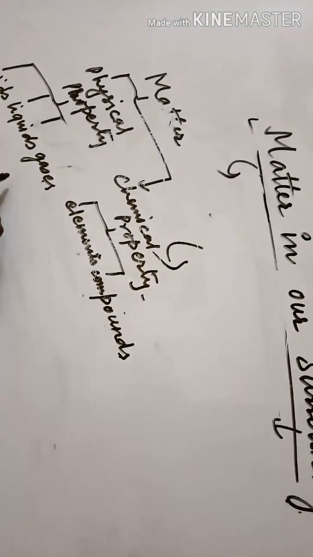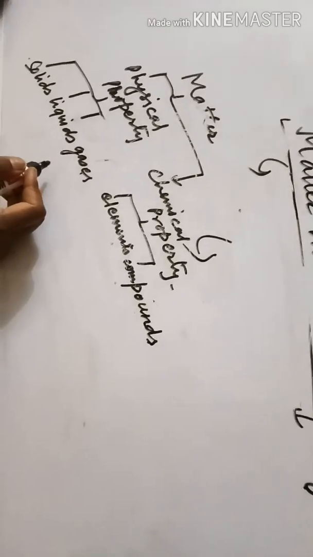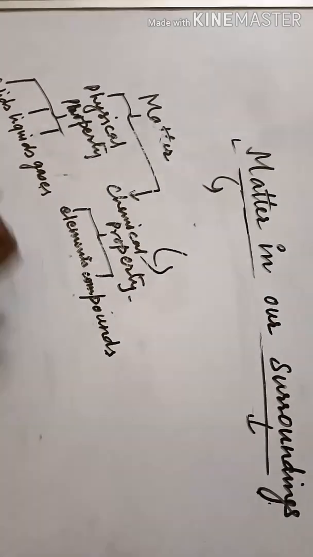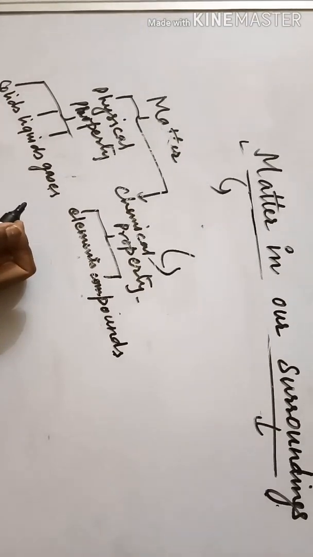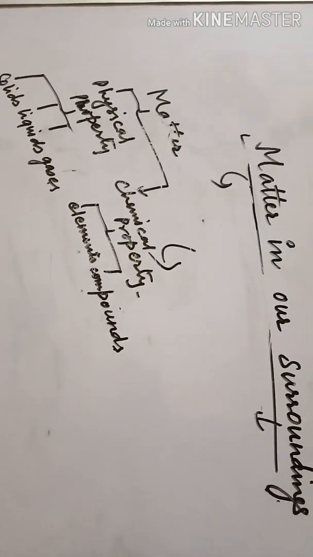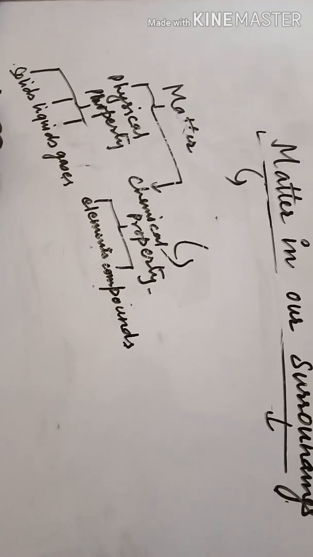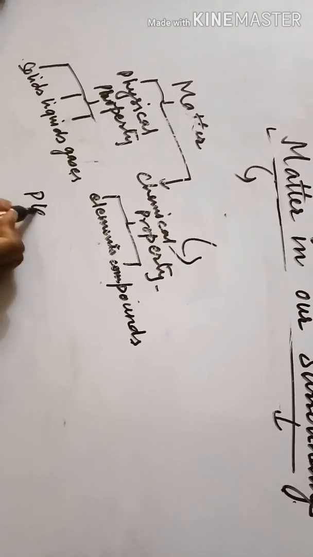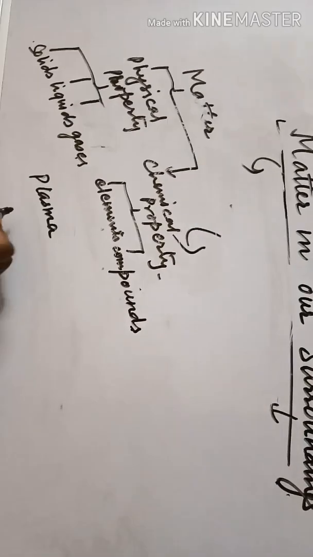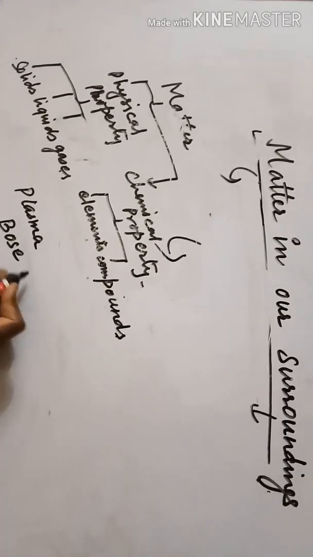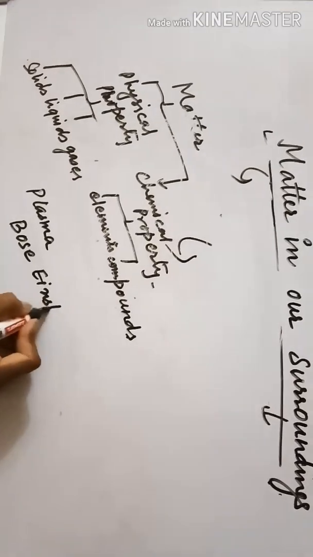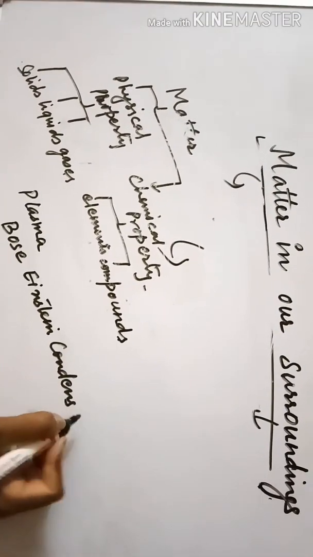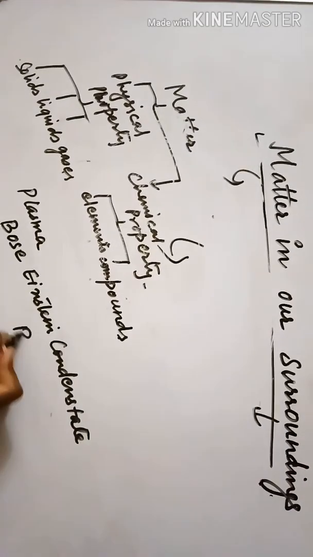Now, scientists have started believing that matter is actually of 5 types, which is solids, liquids, gases, and the fourth one is plasma, and the fifth one is Bose-Einstein condensate, which is known as BEC.